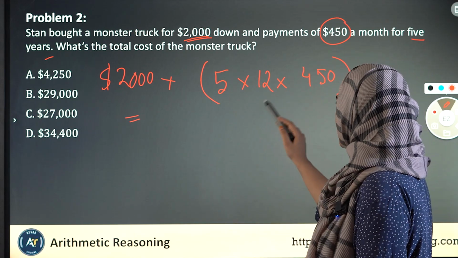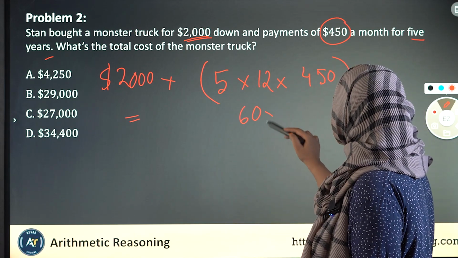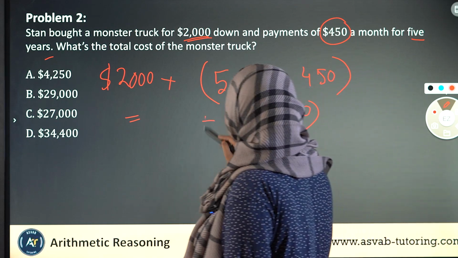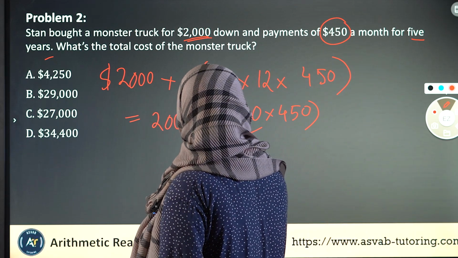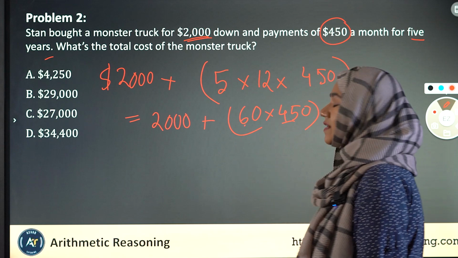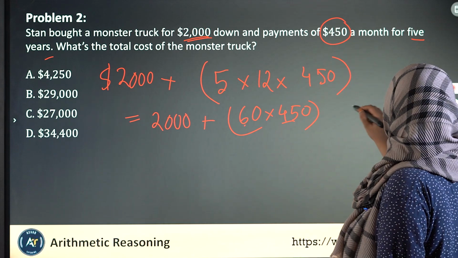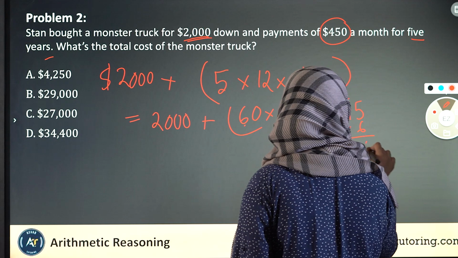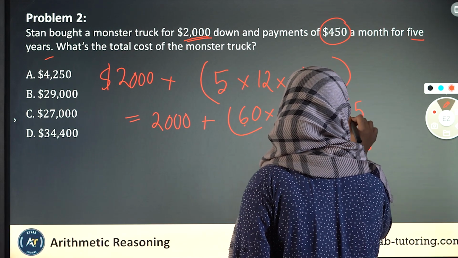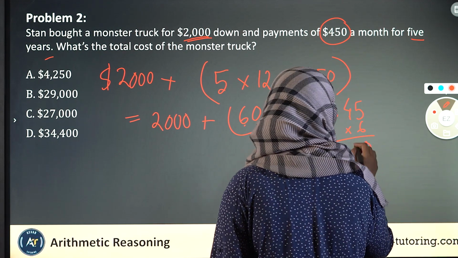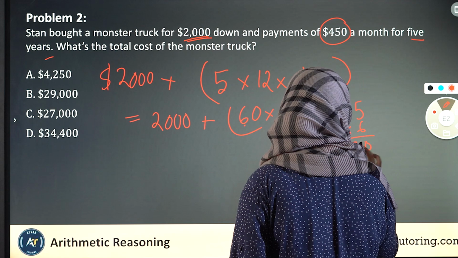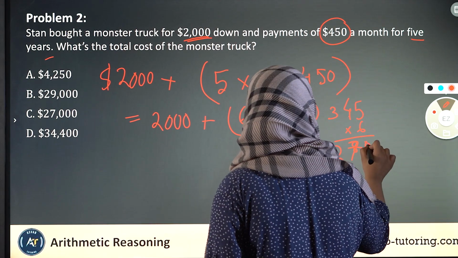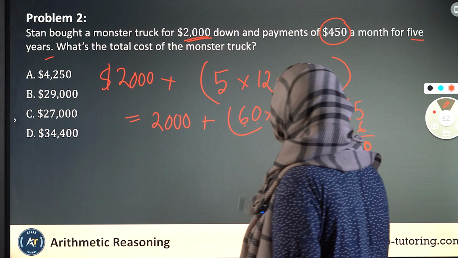Now let's do the math very easily. So 5 times 12 is 60. So 60 times 450. Because we don't get to use a calculator, what we can do is 45 times 6 and then just put the zeros. So 45 times 6 is what? 6 5s are 30, carry the 3. 6 4s are 24, plus 3 is 27, so that's 270, and then we have 2 more zeros here.